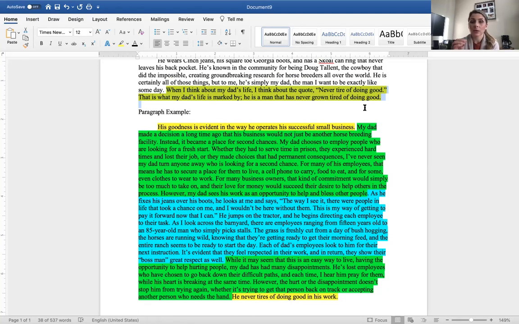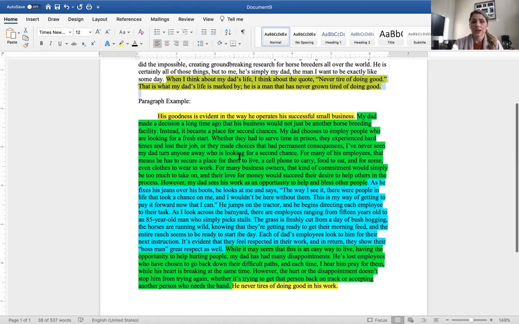And then the next thing that I want you to know is what is the specific angle that I'm approaching about my dad's life? Well, in the thesis statement, it says, when I think about my dad's life, I think about the quote, never tire of doing good. That is what my dad's life is marked by. He is a man that has never grown tired of doing good. Okay, so we have this very clear approach to how I'm profiling my dad.